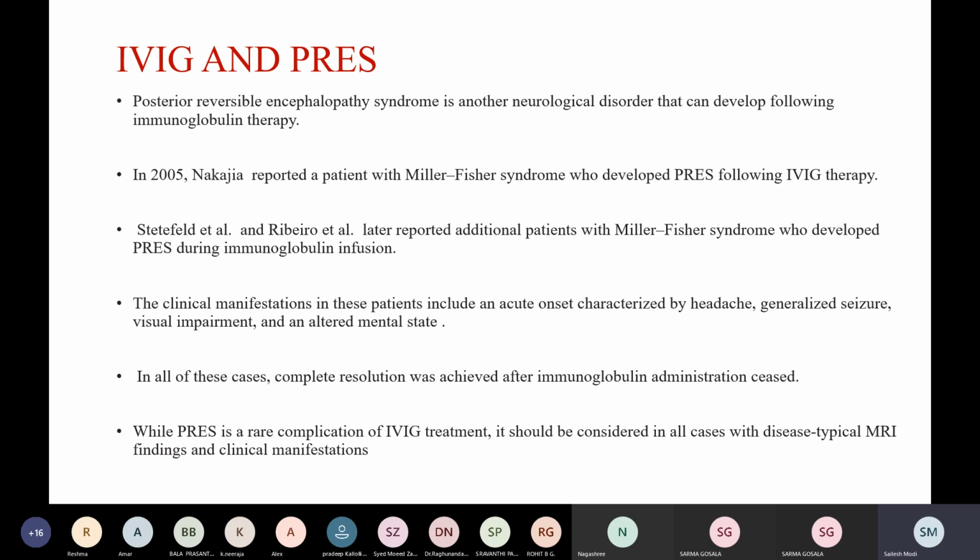In 2005, Nakjia reported a patient with MFS who developed PRES following IVIG therapy. Stetfield and Ribeiro et al. later reported additional MFS patients who developed PRES during immunoglobulin infusion. The clinical manifestations in these patients are same as in any other case of PRES. However, in all of these cases, complete resolution was achieved after immunoglobulin administration was ceased. While PRES is a rare complication of IVIG treatment, it should be considered in all cases with disease-typical MRI findings and clinical manifestations.